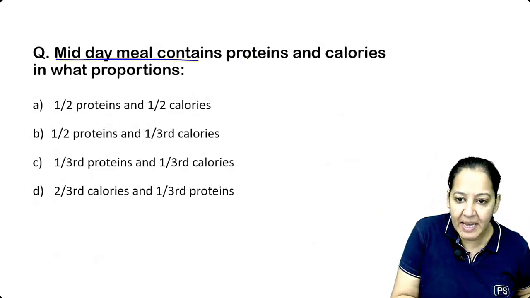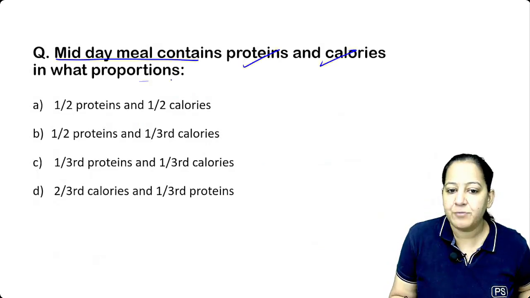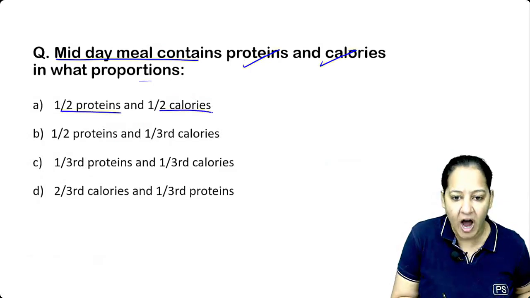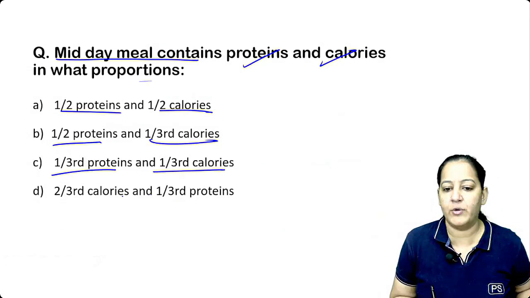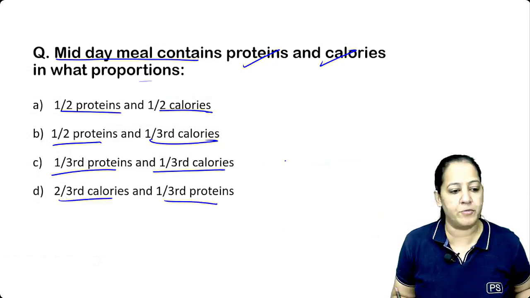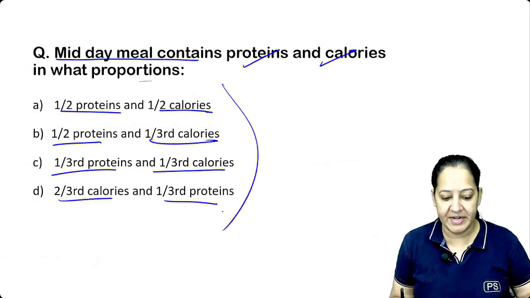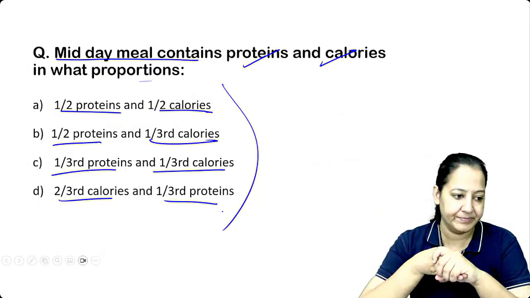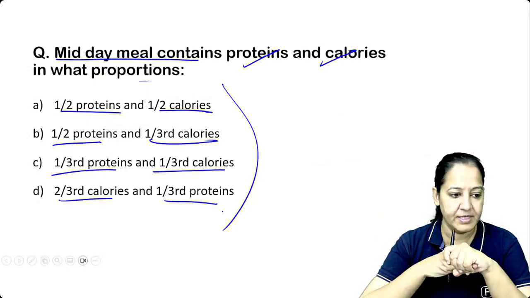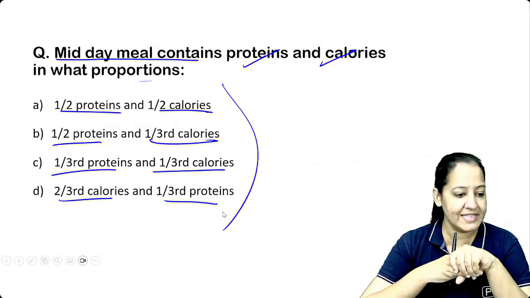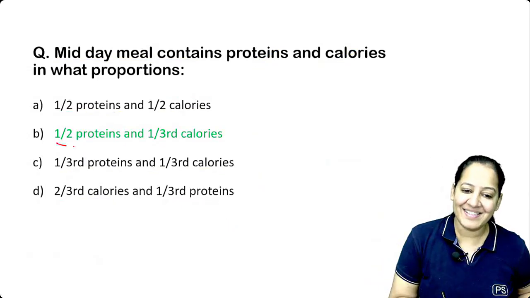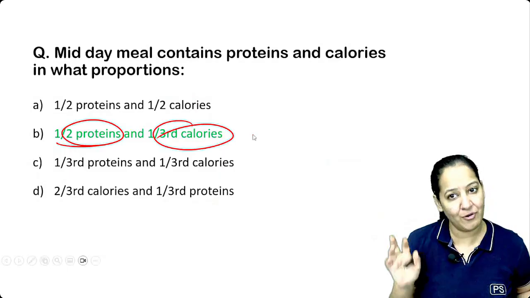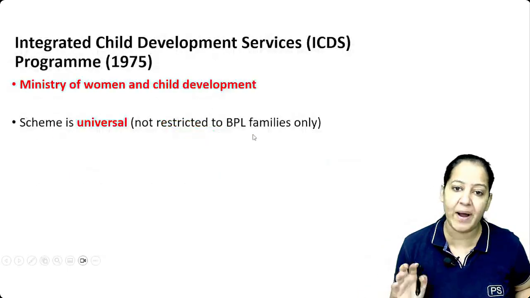Midday meal program contains protein and calorie of what proportion? Half protein, half calorie; half protein, one-third calorie; one-third protein, one-third calorie; or two-third calorie, one-third protein. I told you the recommendations, the guidelines. Midday meal program, I'm asking. Yes, Elizabeth, you are right. Many people are awake. So the correct answer is half of the protein and one-third of the calorie. Out of the total requirement of that child, it should be provided in the midday meal.